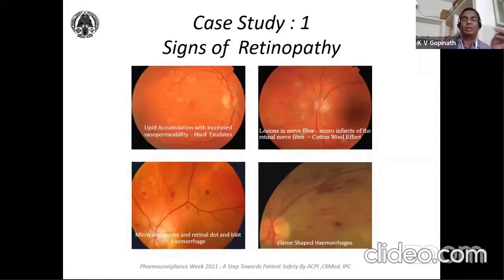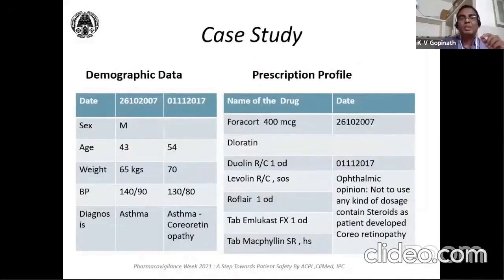Challenging and de-challenging concepts. Next slide. So after seeing all these symptoms in the patient, we sent this patient for an ophthalmic opinion after the fundus examination, and the patient was also subjected to OCT. The physician said that because of chronic use of steroids, there is a possibility of chorioretinopathy in the patient, so that there is distorted vision, blurred vision.